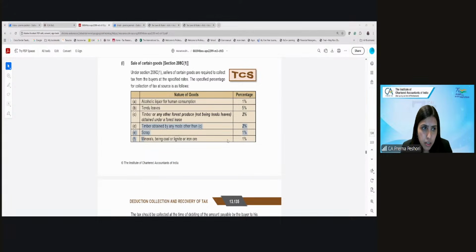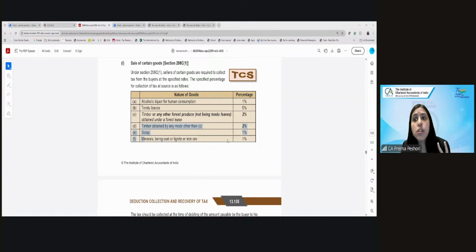Apart from that, TCS is also applicable on certain other things. Basically, the seller has to collect the TCS when he's debiting the account of the buyer in his books, or receiving the amount, whichever is earlier.